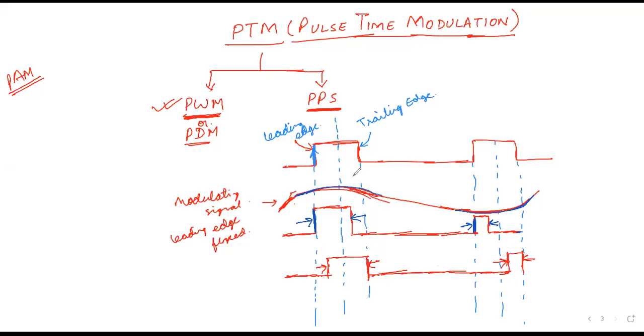So this is a pulse width modulation where the width of the pulse is changing based on the amplitude of the modulating signal. And the third case, so here trailing edge is fixed. Okay, और third case में क्या है, center of the pulse is held constant. Center of the pulse is held constant.